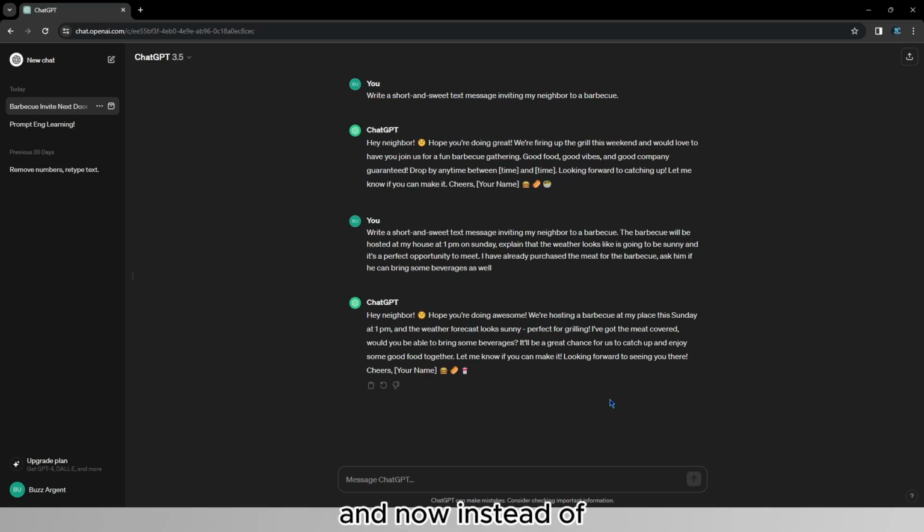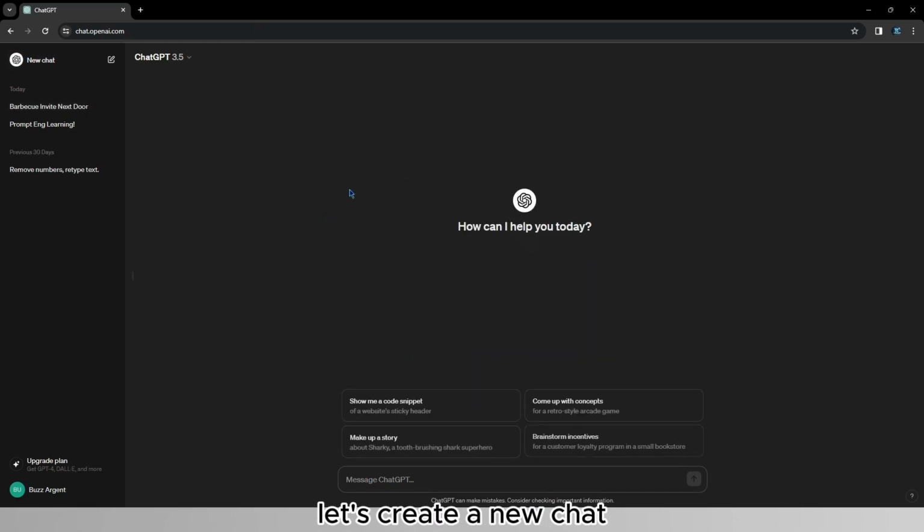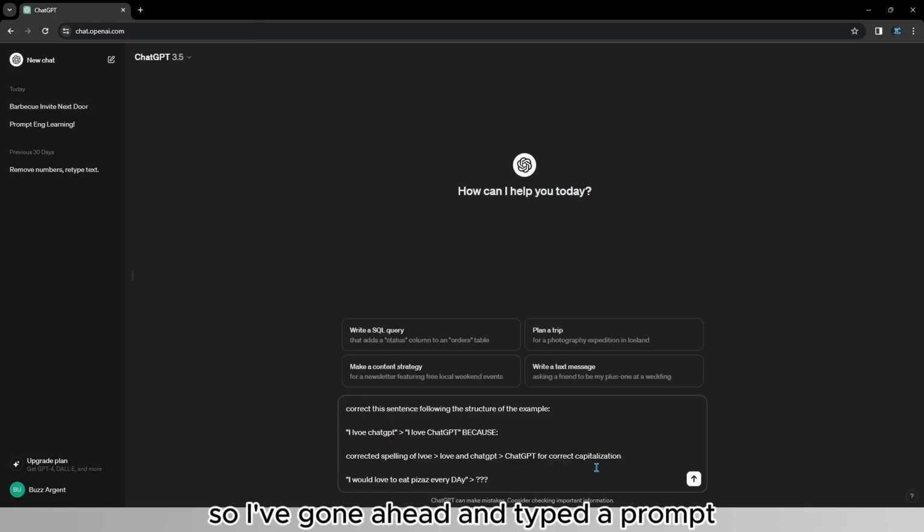And now, instead of adding context, let's add an example. To do this, let's create a new chat, and let's take once again the language example. So I've gone ahead and typed a prompt which includes an example. In this case, it is "correct this sentence following the structure of the example: I love ChatGPT because," and here's the reason I've typed.